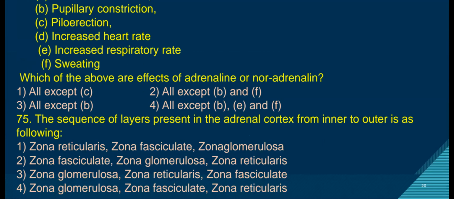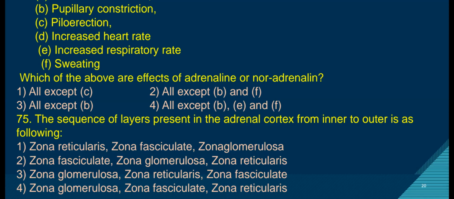The adrenal cortex is further divided into three zones. Outer, zona glomerulosa; middle, zona fasciculata; inner, zona reticularis.